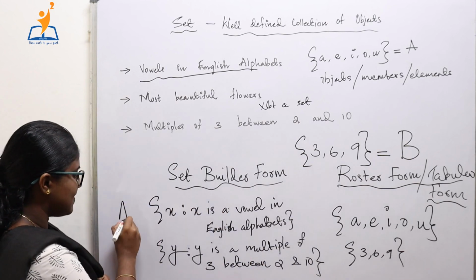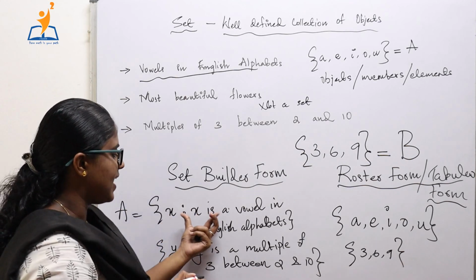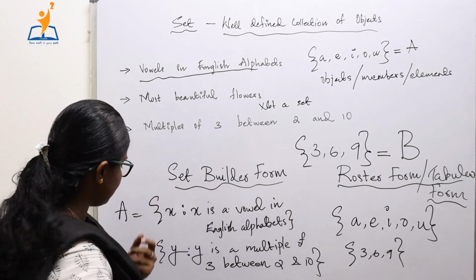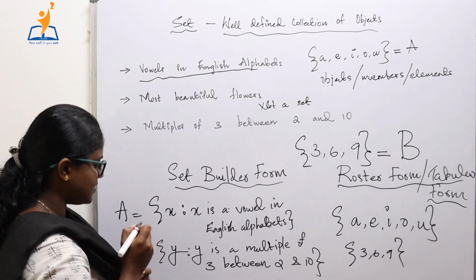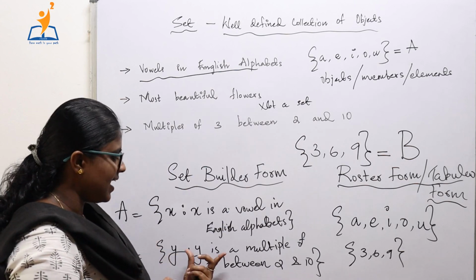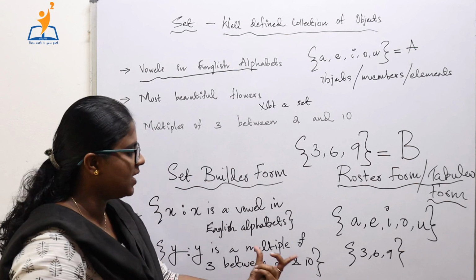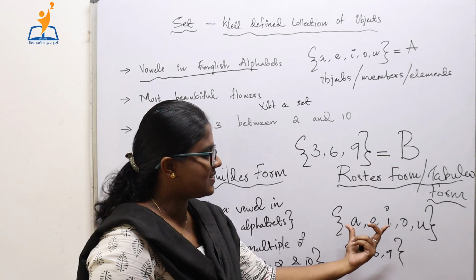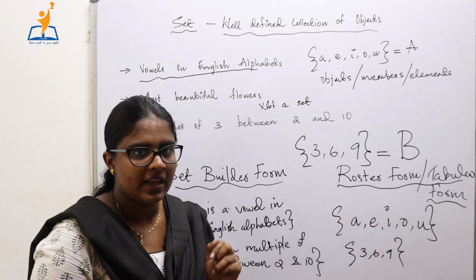So, this was our set A, set of all X such that X is a vowel in English alphabet, represented in set builder form. And this was our set B, set of all Y such that Y is a multiple of 3 between 2 and 10, represented in set builder form, and both the sets are represented in roster form like this.